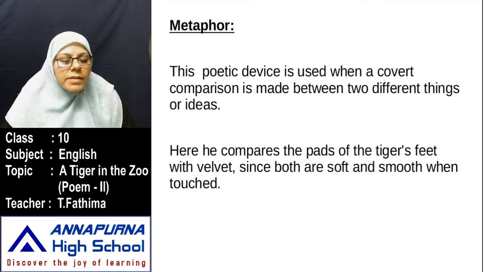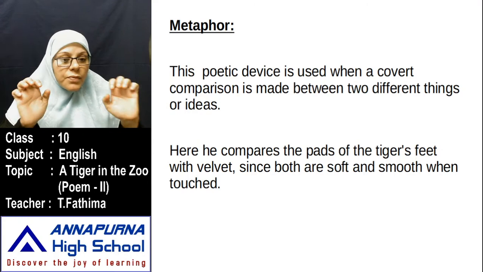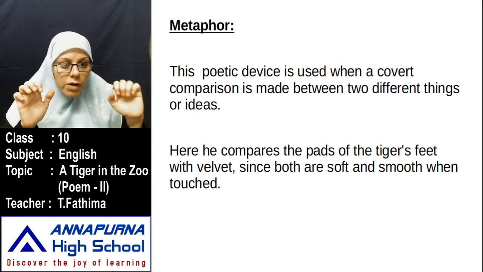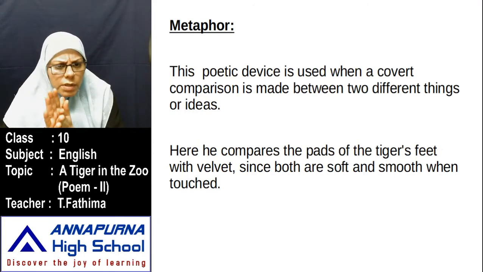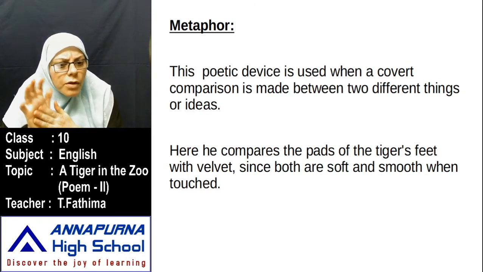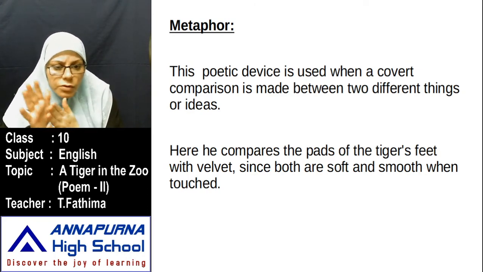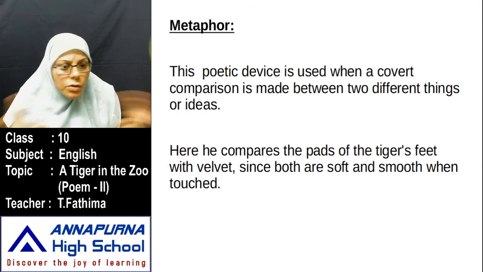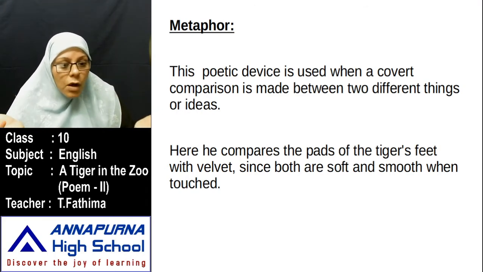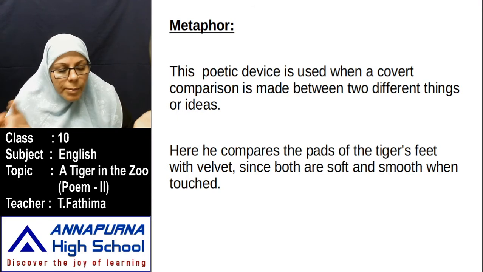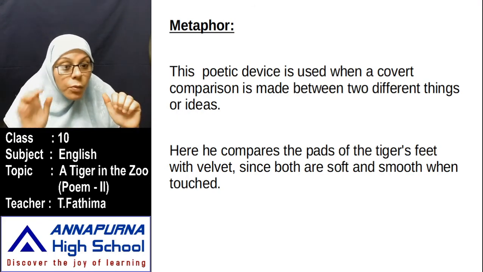Here he compares the pads of the tiger's feet with velvet, since both are soft and smooth when touched. The tiger's paws are soft, like velvet cloth. When the tiger walks, you don't hear any sound. If they are soft, you don't hear any sound; when they are hard, you can hear the sound. When a cat comes also, do you hear any sound? You don't, because their paws are very soft, like velvet.